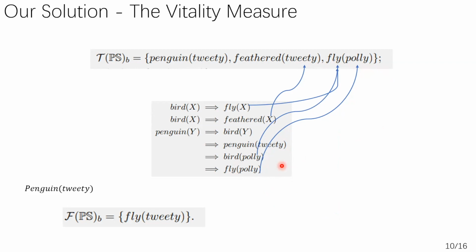Now we have two independent proofs, and they share no common axioms and rules. So the axioms used in these two proofs are both vital, but none of them are as vital as the previous rule, if bird then feather.